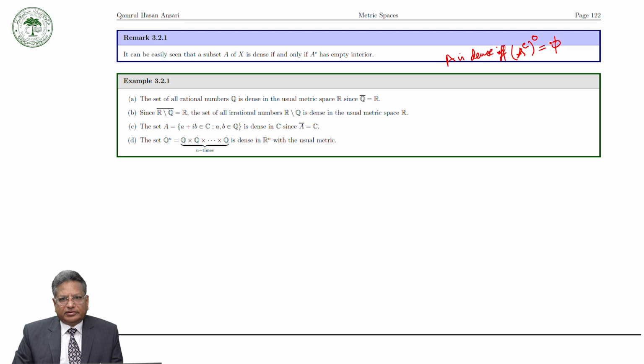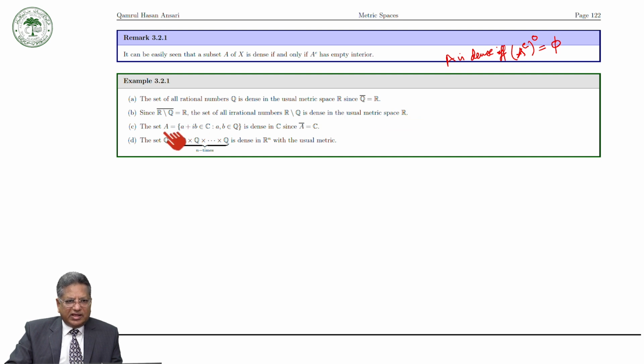Now we have the examples. The set of all rational numbers Q is dense in the usual metric space R, as the closure of Q is equal to R. Similarly, the set of all irrational numbers is dense in the usual metric space R.